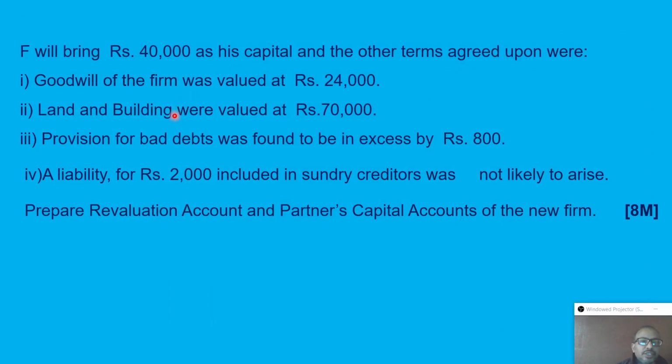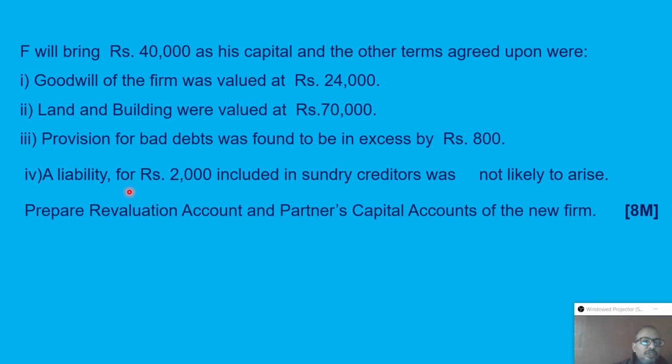Now after that, there is a change in the value of assets and liabilities. Land and building valued at 70,000. Provision for doubtful debt found to be in excess by rupees 800. Okay, this is a very good sign that some of the debtors who were doubtful are now ready to pay, so they are converted to good debtors. Therefore the provision which was maintained is not required. We have to decrease that provision, a decrease of liability. We know the treatment of a decrease of liability: Provision for doubtful debt account debit to revaluation account.